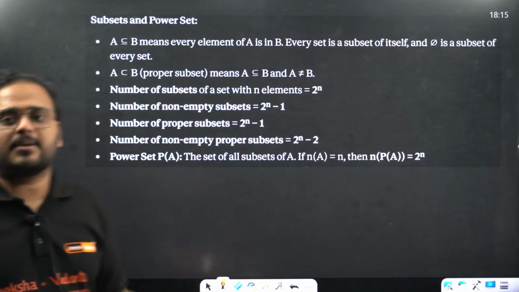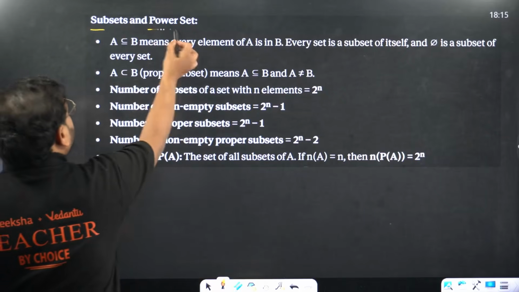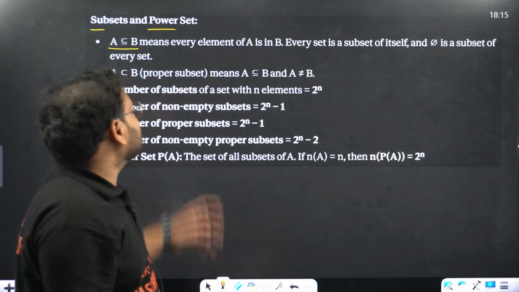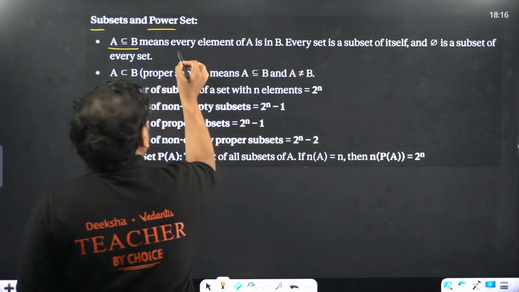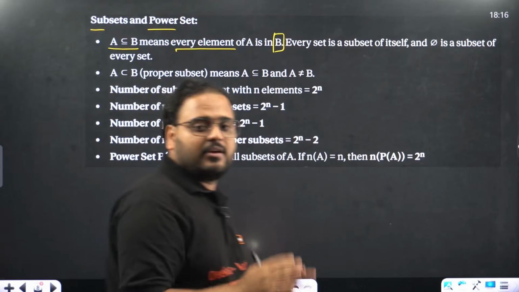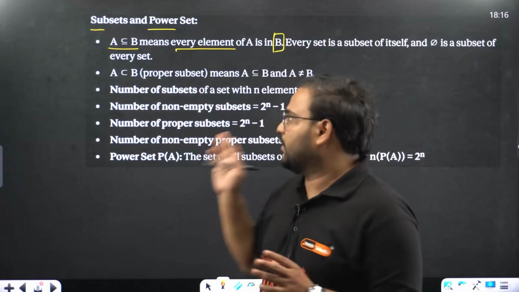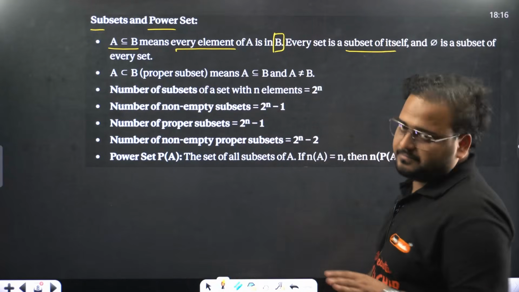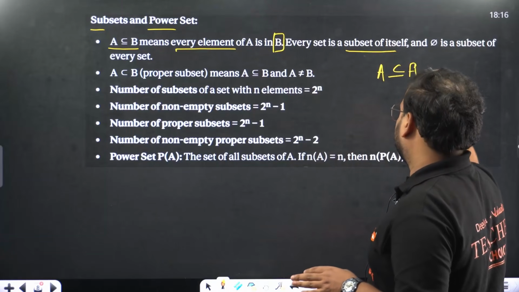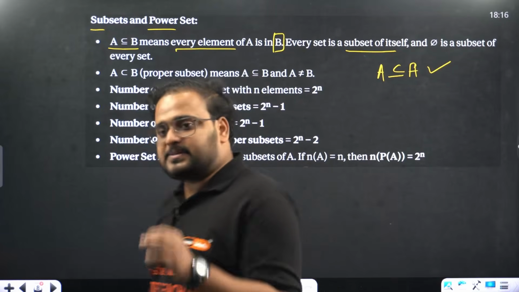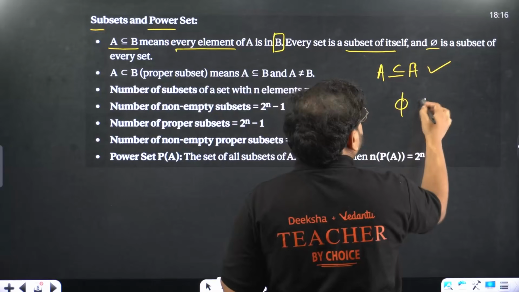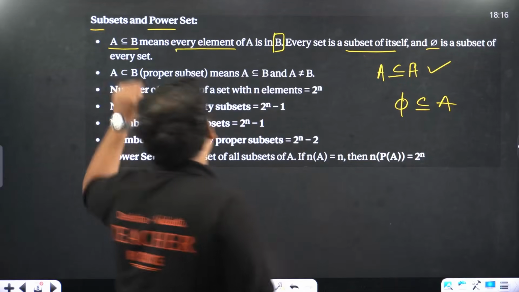Now what is superset and subset? Over here, subsets and power set. A is a subset of B has this symbol. What it means is every element of A is present in the set B. Every set is a subset of itself. If I say A is a subset of itself, correct. Every set is a subset of itself. And the null set is a subset of all sets. So the null set is a subset of any set or every set.